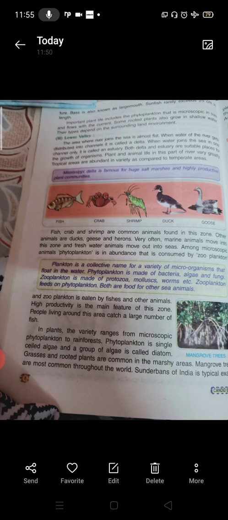Then third is lentic habitat. Lentic habitat is the still water of freshwater lakes and ponds. Still water is normally warmer than the rivers and streams of the same area. The reason is the water is still, it is not moving, so it is comparatively warmer than the streams found nearby. And the result is that the habitat is capable of supporting many kinds of plant and animal life.